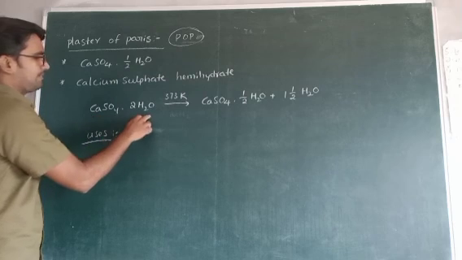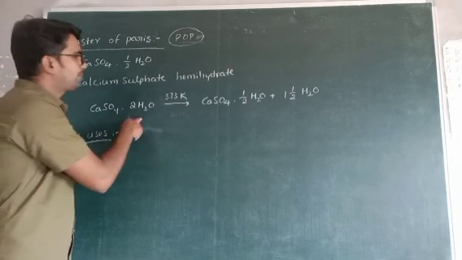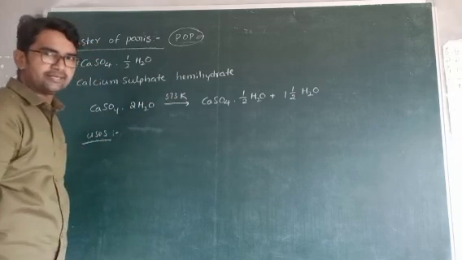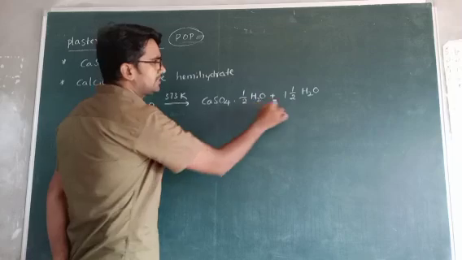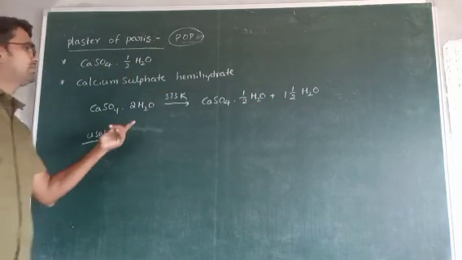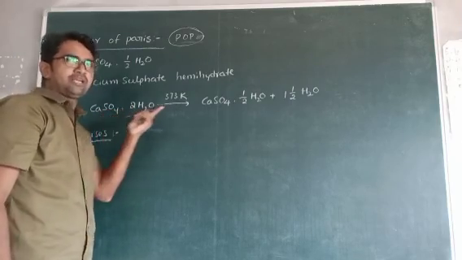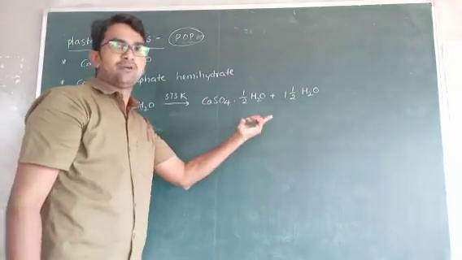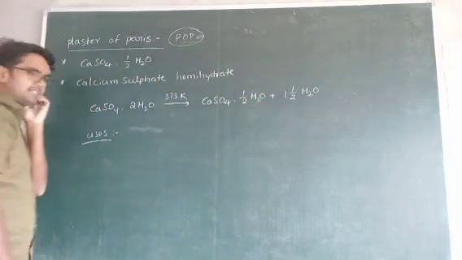Okay, how is it prepared? Very simple. Take gypsum. What is the gypsum formula? CaSO4 2H2O, heated up to 373 Kelvin. It gives plaster of Paris plus 1.5 H2O. The reverse reaction gives gypsum. From gypsum we can prepare plaster of Paris, and from plaster of Paris we can prepare gypsum.